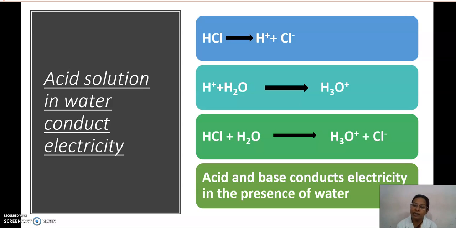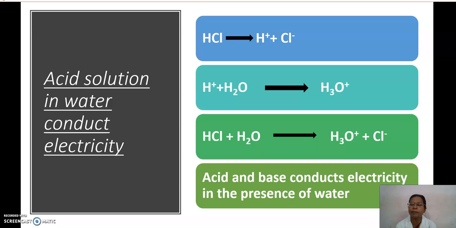This H plus ion is immediately mixing with the water and forms hydronium ions. That is the last equation I wrote, HCl plus H2O. At the end of the reaction you get H3O plus, hydronium ions, and Cl minus ions.